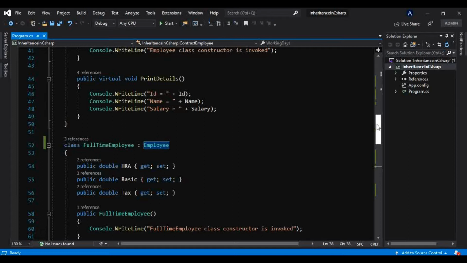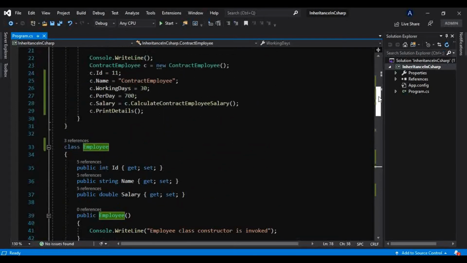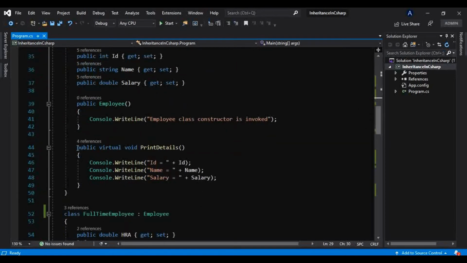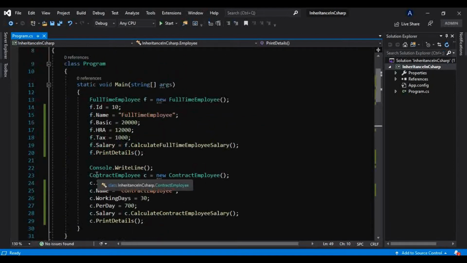Okay, so coming back to this video, now we know this is a base class. We have made these two derived type objects here, and we have invoked the special methods of these classes as well as the method which is present in this base class. So we know we can access this base class method by creating a derived type object, and that is the power of inheritance. Okay, that is all we have learned in the previous tutorial.